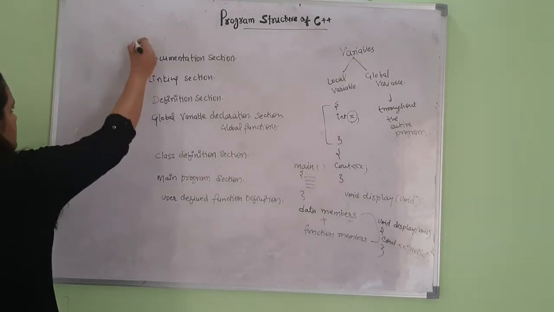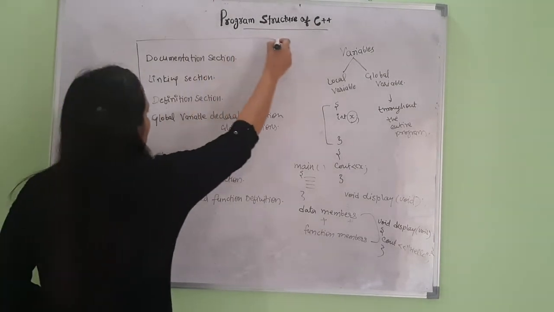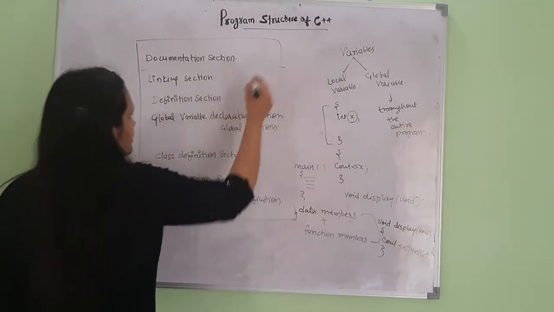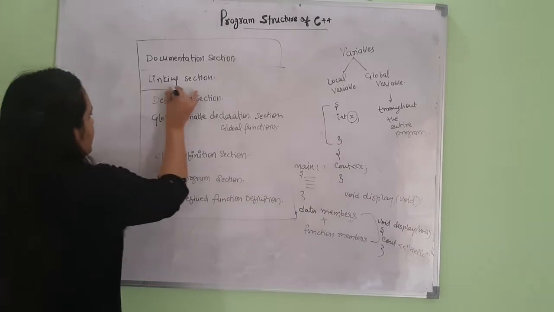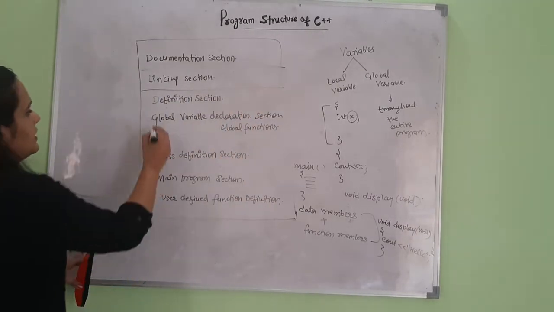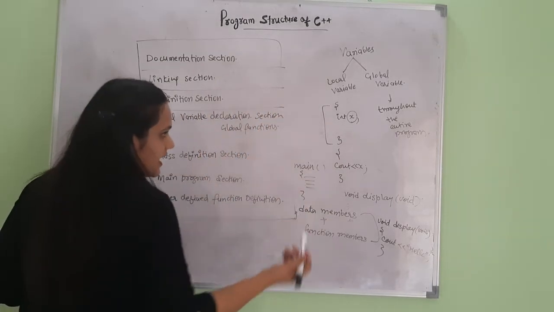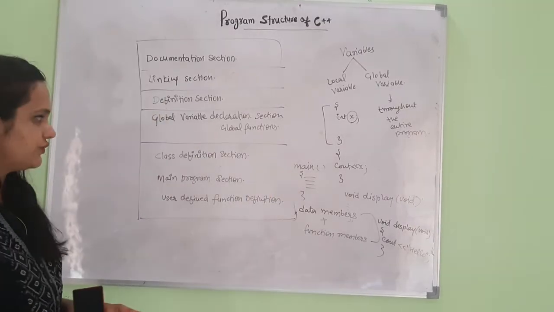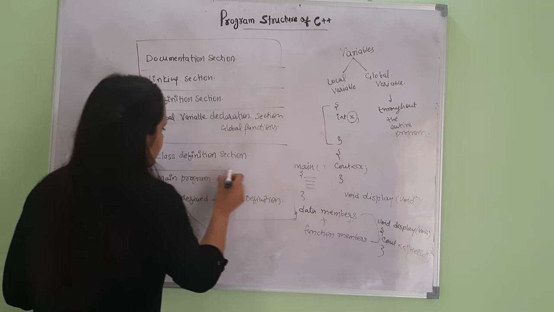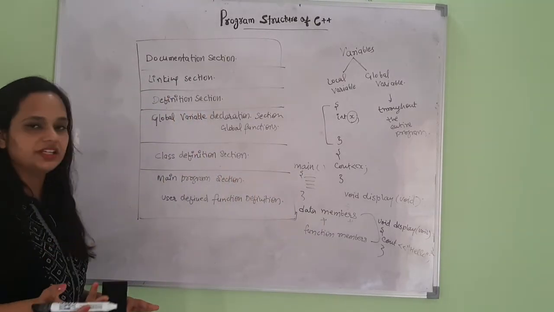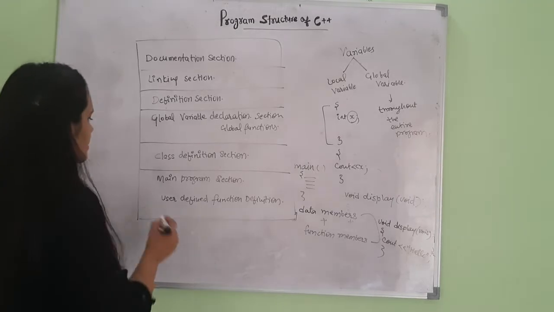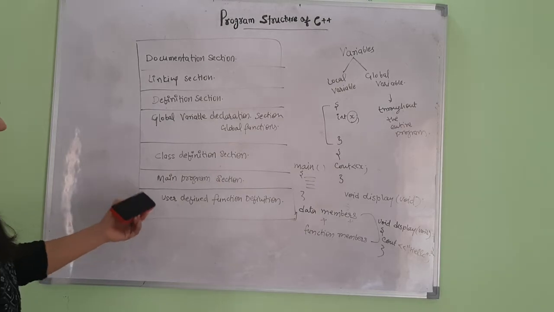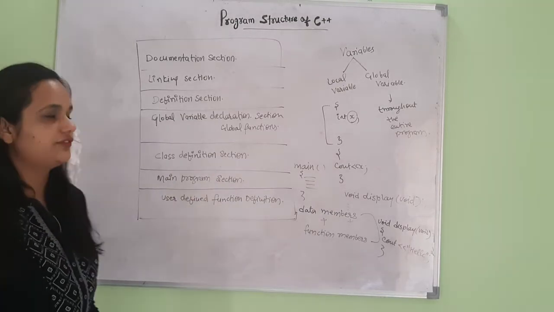So this covers the structure of a C++ program, where we have the documentation section. It is completely optional. Then the linking section, it contains the header files. Then the definition section, it contains the hash include files. Global variable declaration, it contains global variables and global functions. Class definition section, it contains the definition of the class, like its data members and the function members. Then the main program, from where the program execution starts, and then finally the user defined function definition section.